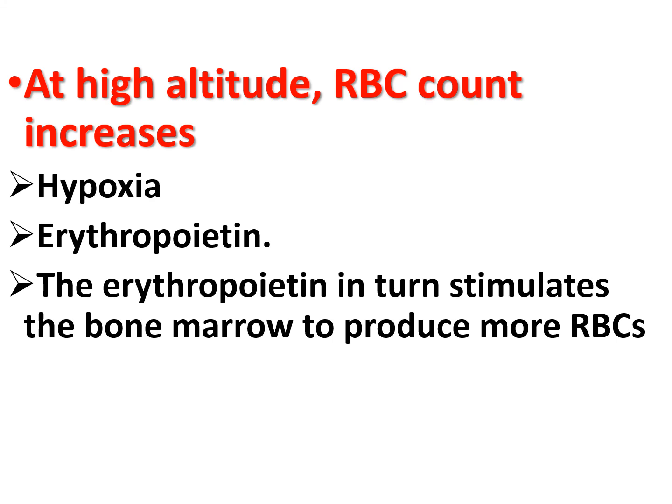Hypoxia inducible factor is one of the transcription factors which activate the transcription of genes to produce substances including erythropoietin, and this factor senses the reaction of the cells to hypoxia and in turn increases erythropoietin production. So erythropoietin stimulates erythropoiesis. In this way, at high altitude the RBC count increases.